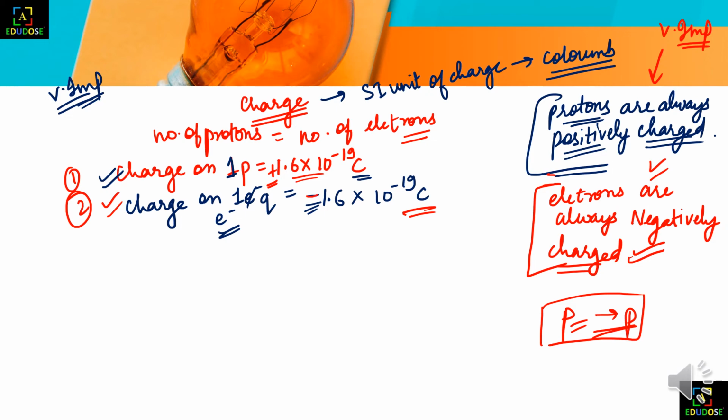So we can see that the charge on an atom is neutral, because the positive and negative cancel out since both values are the same. So the net charge on the atom is 0. The atom is electrically neutral.